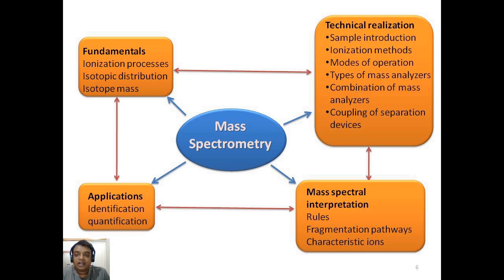Then the analyzers are connected to the detectors, the detectors to a recorder, and the recorder finally to the spectra printer. So the last but not least part of these mass spectrometers is a coupling of a separation device.